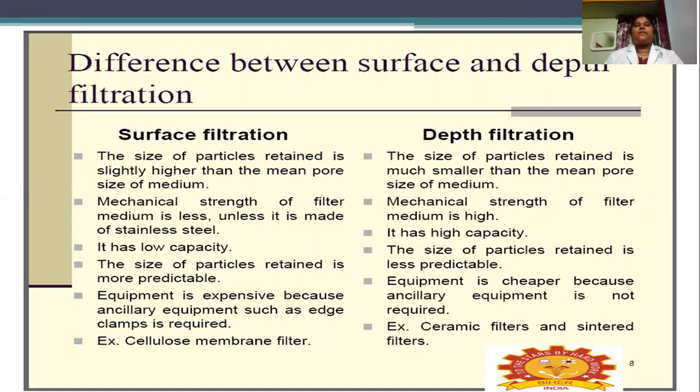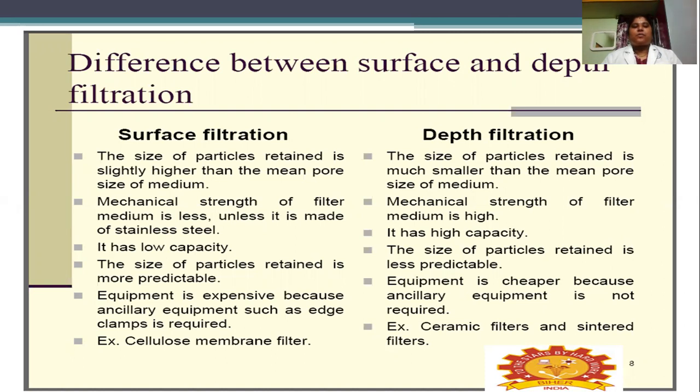Then what are the main differences between surface and depth filtration? In surface filtration, the particle size retained is slightly higher than the mean pore size of the medium. That means when the solids we are going to separate accumulate on the surface, the solid particle size is greater than the diameter of the pores in the filter medium, and only then will it accumulate on the surface.